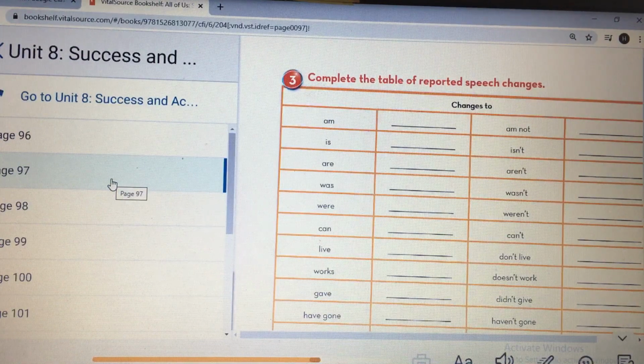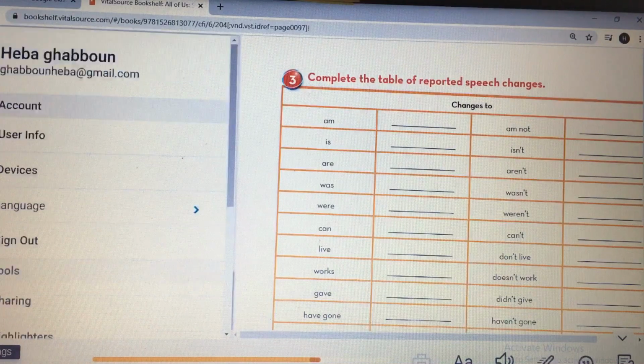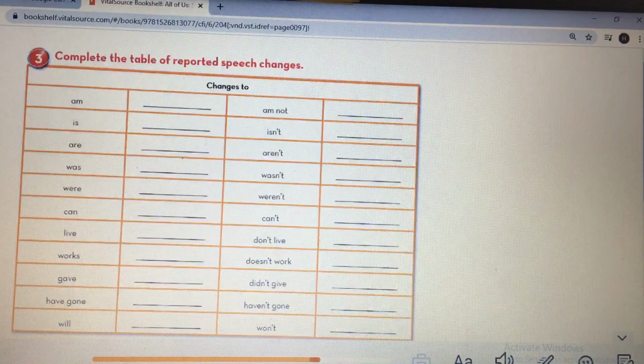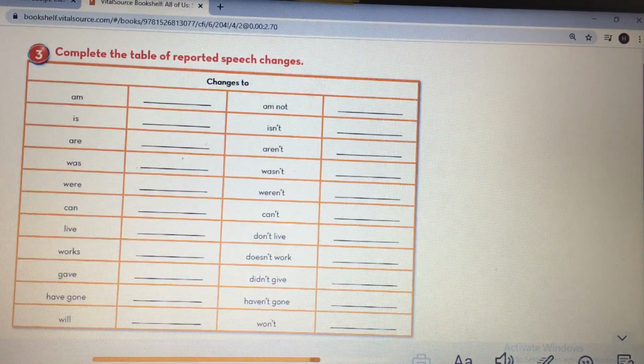Now we will continue lesson 1, part 2. So please open your student book page 97 and look at exercise number 3. In exercise number 3, we have a table. You should complete the table of reported speech changes. Okay, look at these verbs. We have some verbs, and we will make tense changes.